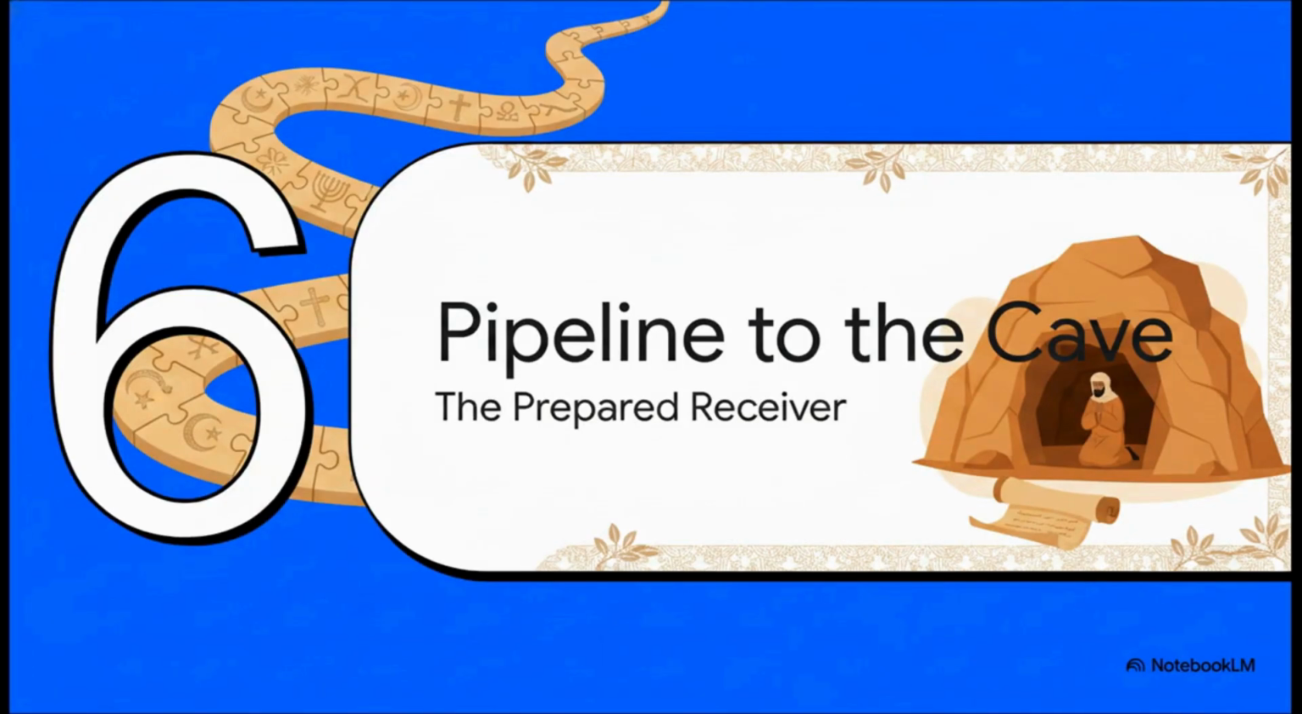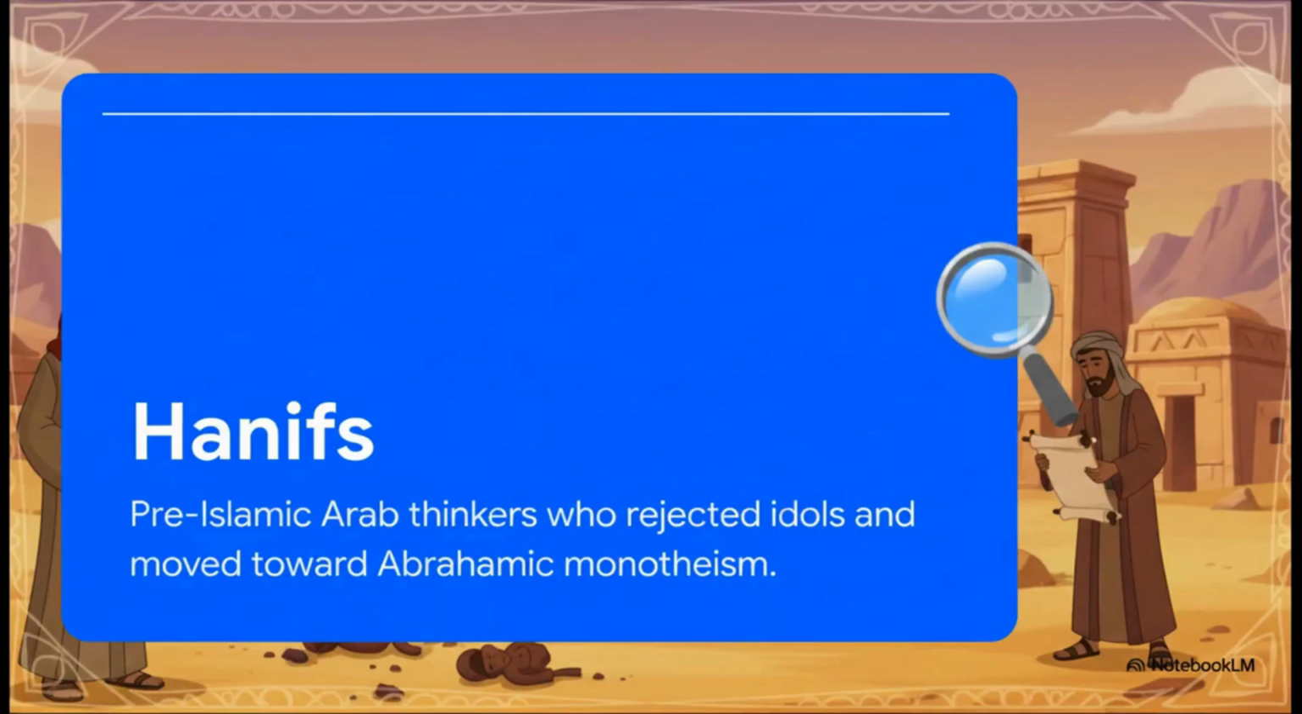And finally, Section 6, the pipeline to the cave. Let's pull all these puzzle pieces together at the famous cave on Jabal al-Nur, where Muhammad first claimed revelation at 40 years old. The main idea here is that Muhammad definitely wasn't a theological blank slate. He lived in a society alongside Hanifs. These were thinkers like Zayd ibn Amr and Waraka ibn Nawfal, who were already rejecting idols and independently searching for the pure religion of Abraham.